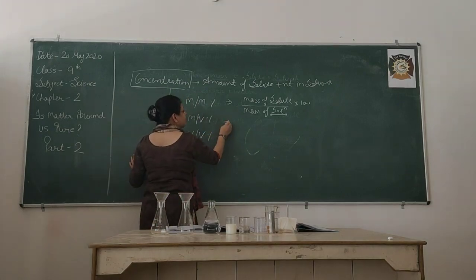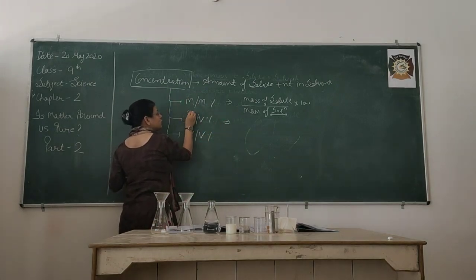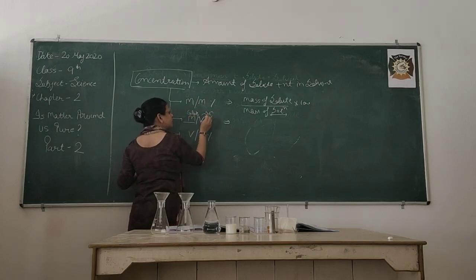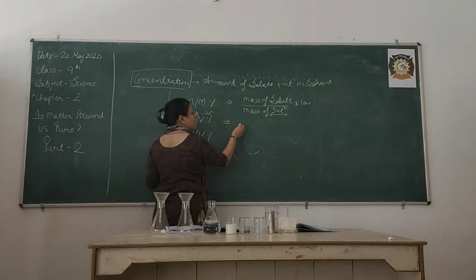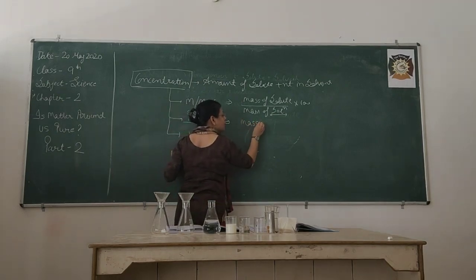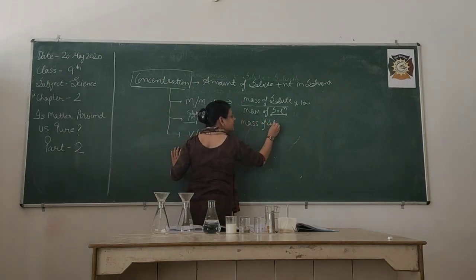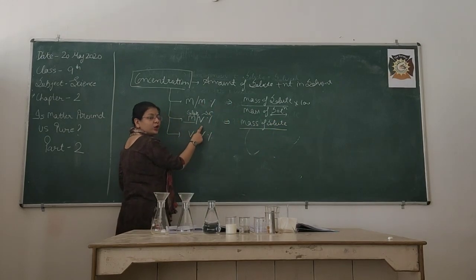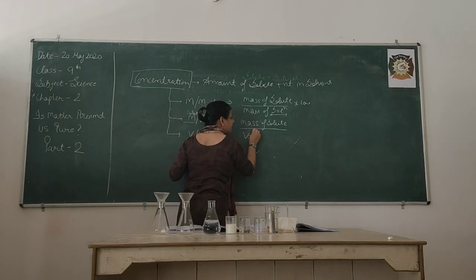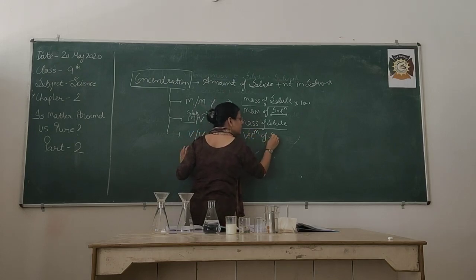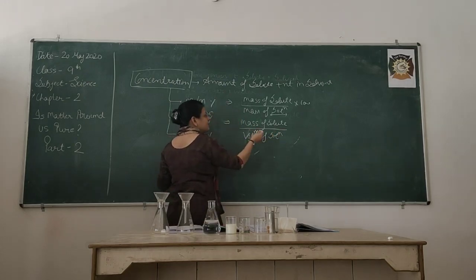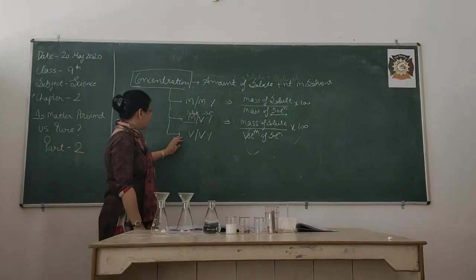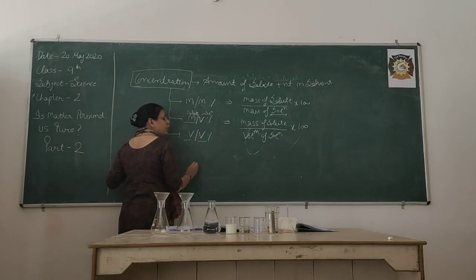Now the mass by volume. The first thing stands for solute, the second for solution. So the first is mass, that means mass of solute in the numerator, divided by, since it is mass by volume, the volume of solution, and it is a percentage, so multiply by 100. Getting my point? The next term is volume by volume.